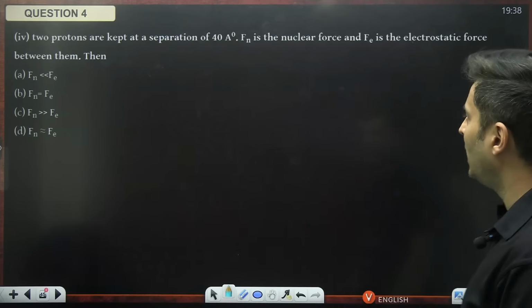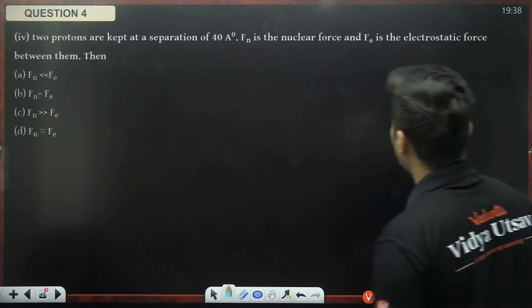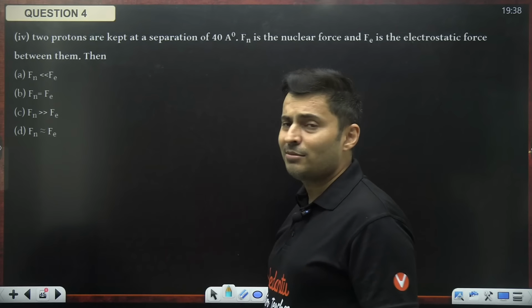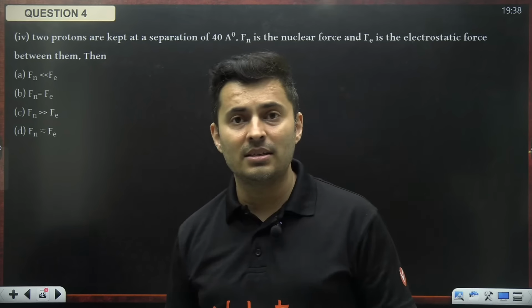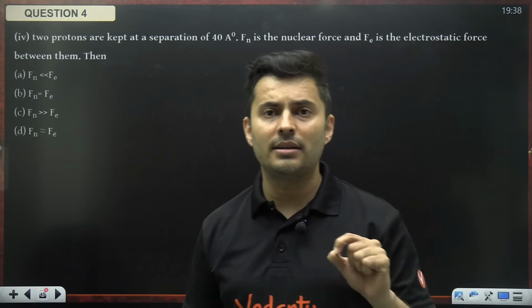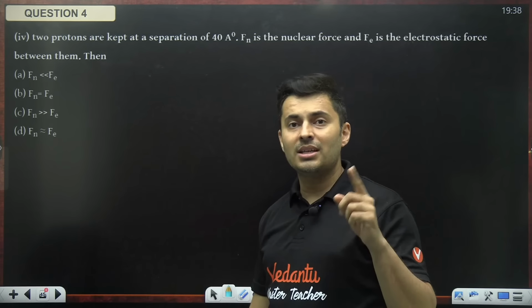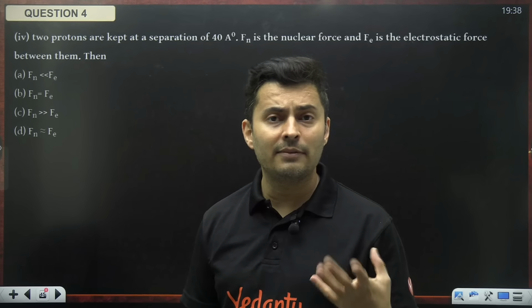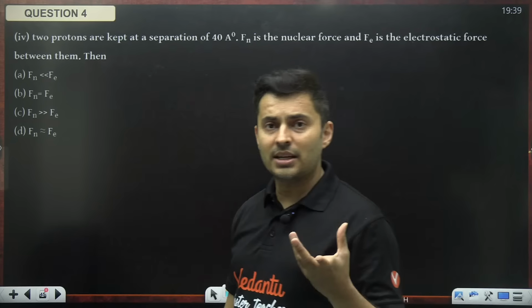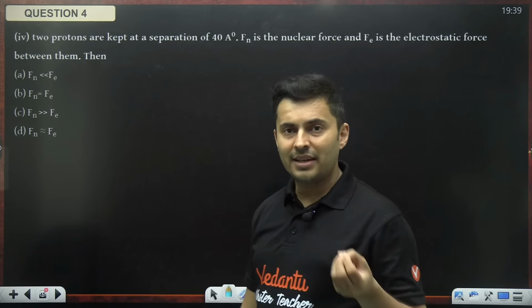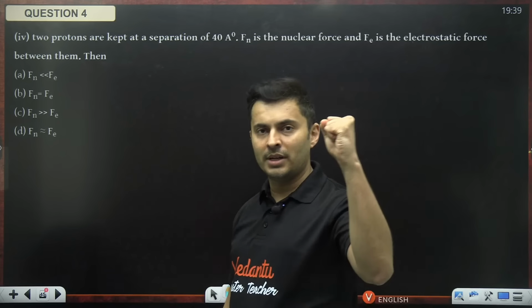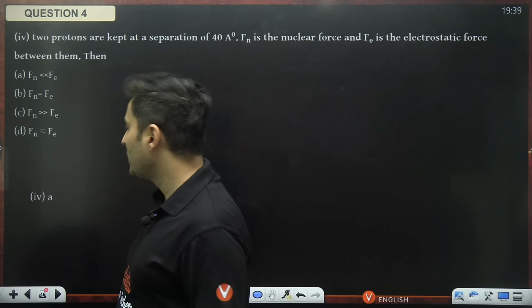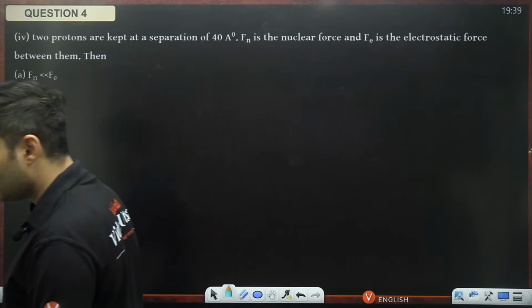Two protons are kept at a separation of 40 Angstrom. Fn is the nuclear force, Fe is the electrostatic force between them. Now 40 Angstrom, guys, is quite a distance considering the nuclear distance, because Angstrom is 10 to the power negative 10. It's much larger than 10 to the power negative 15. So at such a range, nuclear force will become very weak. Electric forces become dominating in nature. So nuclear force is much weaker than the electrical force, which means option A is the right answer.